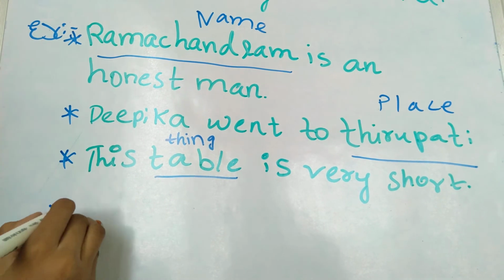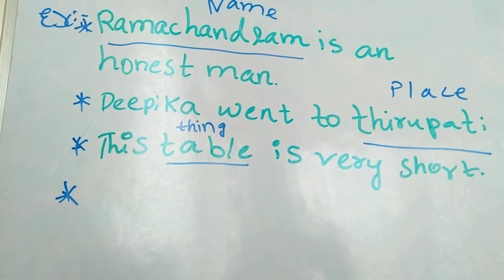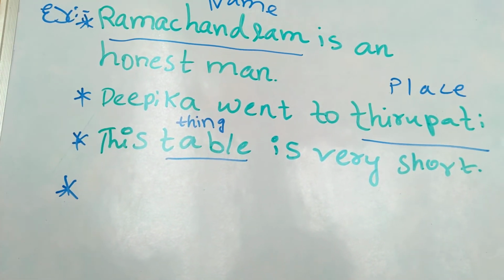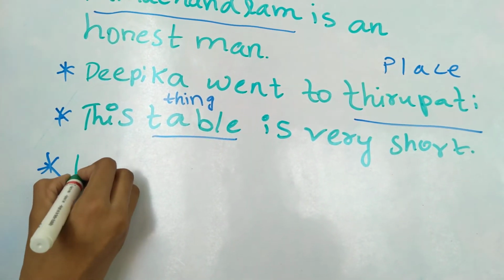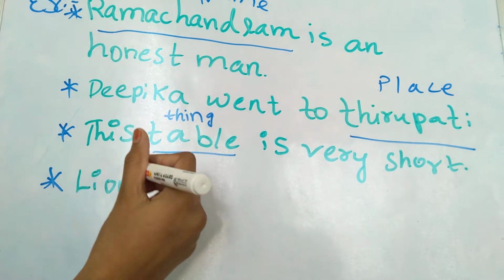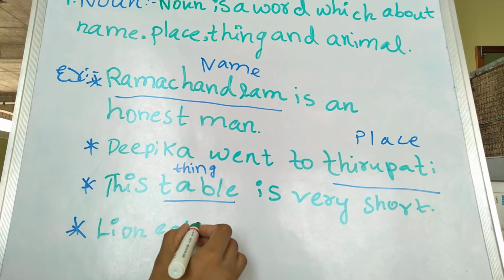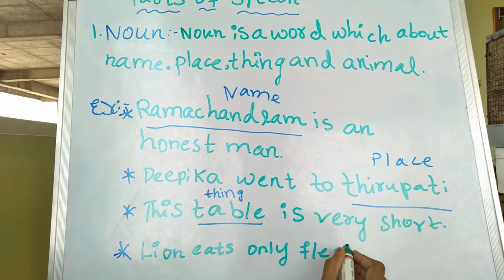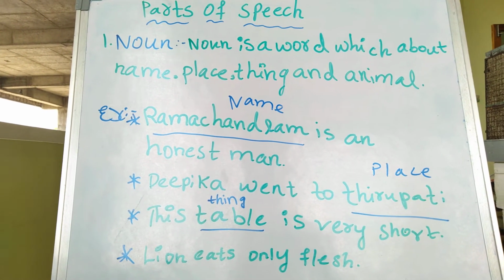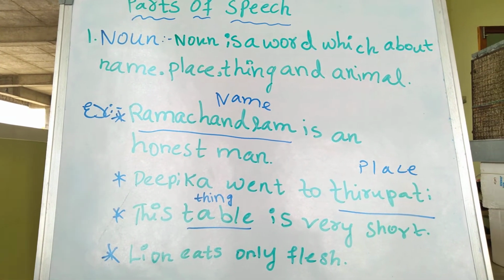We'll see the last example with animal. Lion eats only flesh. In this, what is an animal?